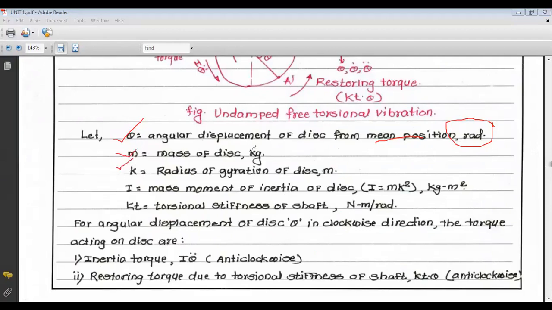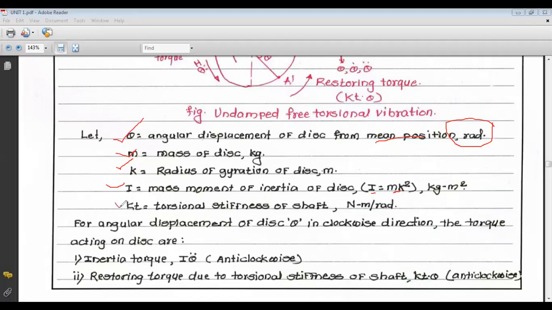Mass of the disc is in kg, and radius of gyration is in meter. So the mass moment of inertia of the disc, I, is mk square, that is mass into radius of gyration square. The unit is kg for mass and meter for radius of gyration, so it is kg meter square, the mass moment of inertia of the disc.